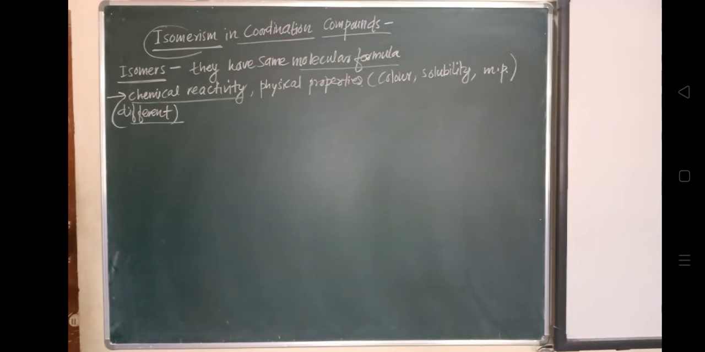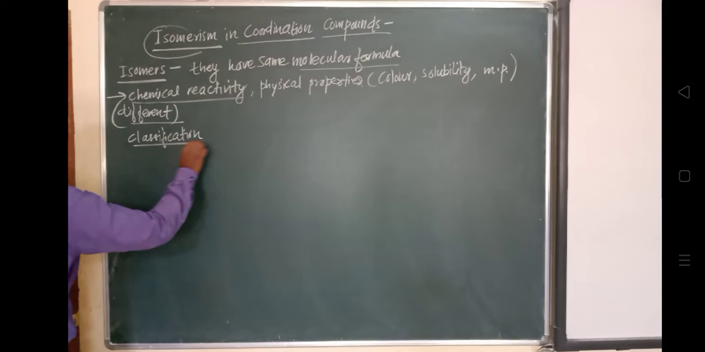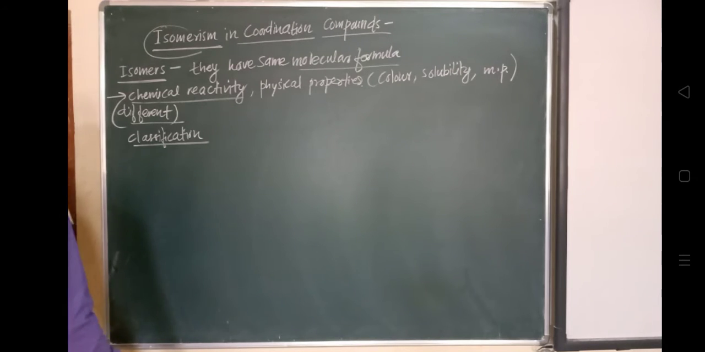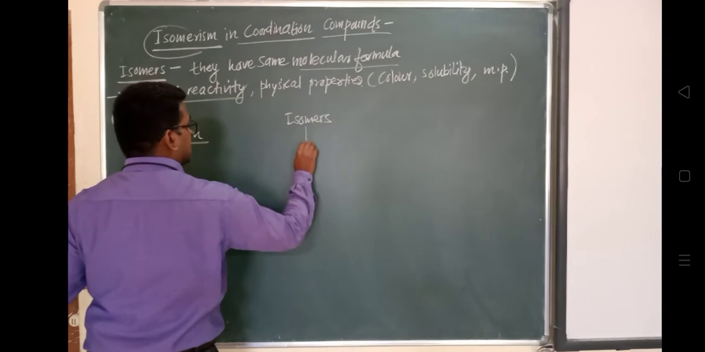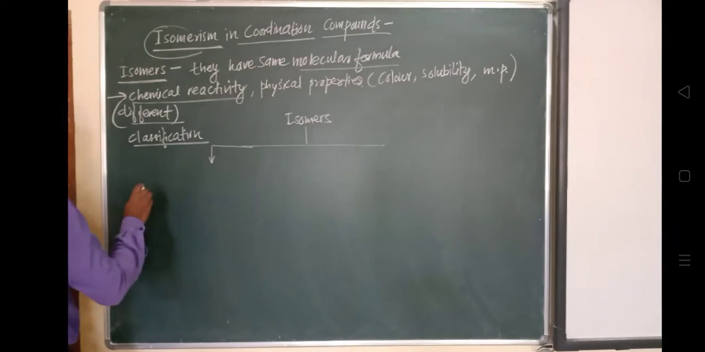Broadly speaking, isomers are classified into two types. We will see the classification through the chart: isomers, which have the same molecular formula but vary in their physical and chemical properties. They are classified into mainly two categories, and one is stereoisomer.